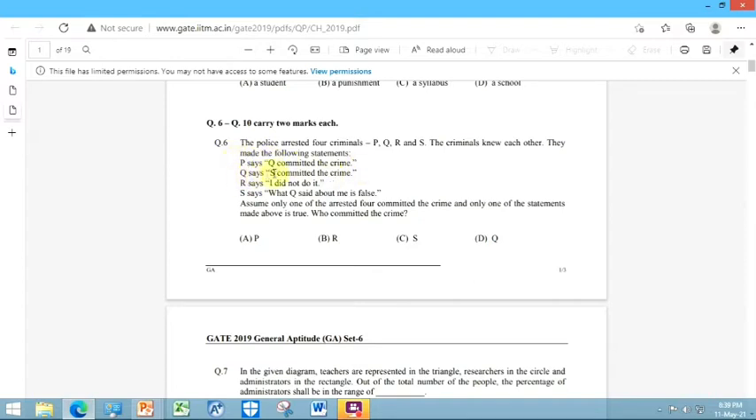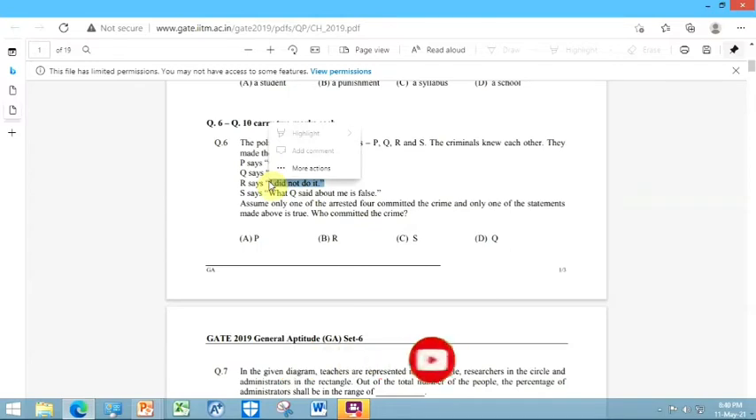Now Q says S committed the crime. And S was saying that whatever Q has said about him was false. So we can consider S is saying true, because there is always a mindset that whoever is a criminal will not accept it. So in all these 4 sentences we can assume that R is the criminal.